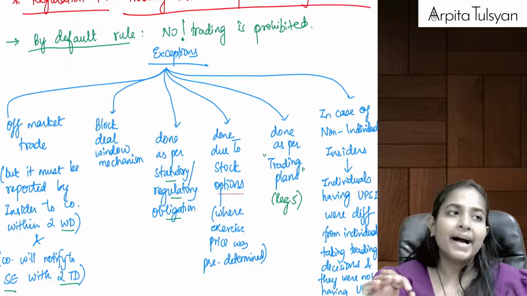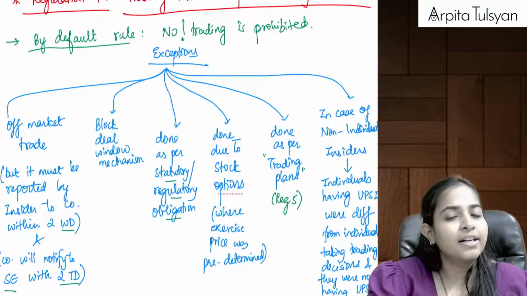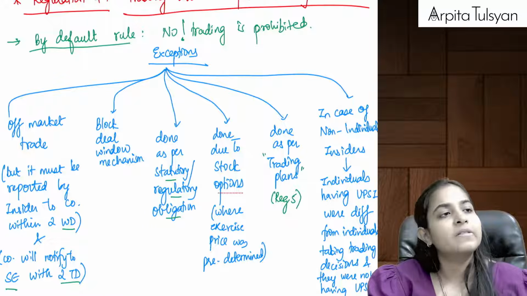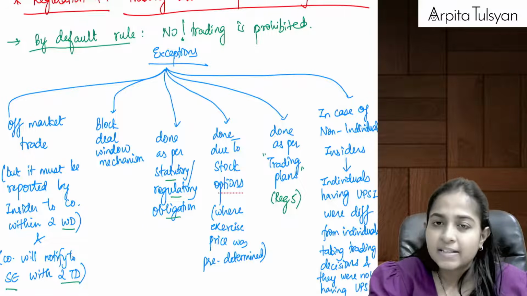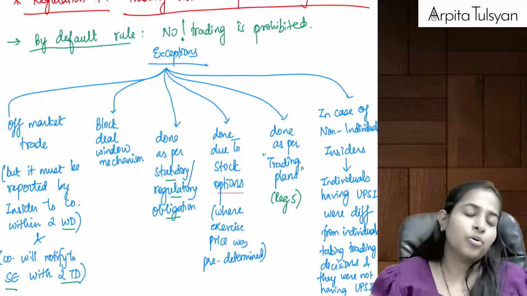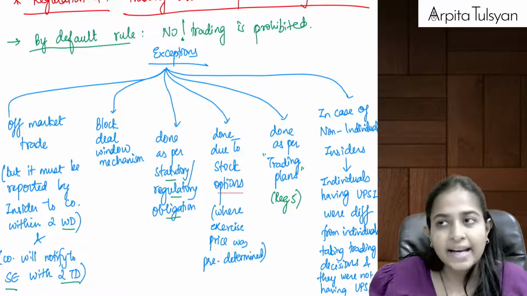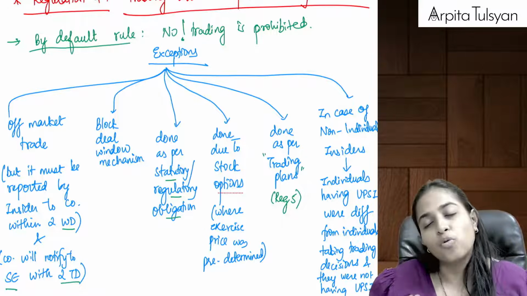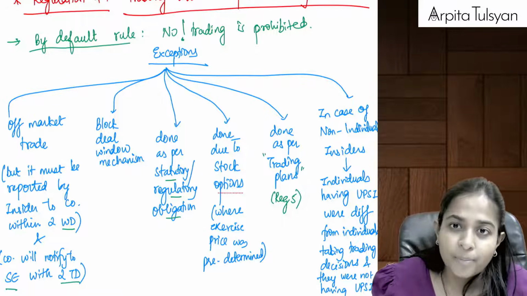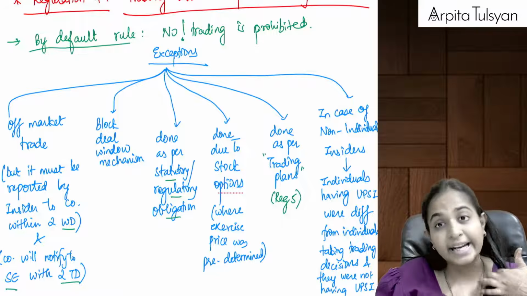Yes. So again I am repeating, by default trading is not allowed. But in these 6 circumstances, trading is allowed. What are the 6 circumstances? First one, off market transaction is allowed. Then block deal mechanism is allowed, provided there is no violation of regulation number 3. If you are doing it as per statutory obligation or as per legal obligation, it is allowed.